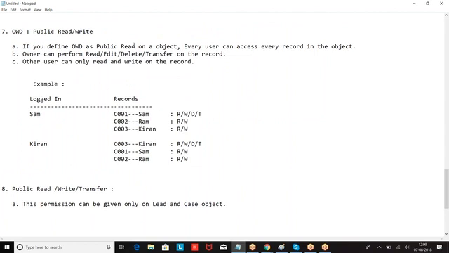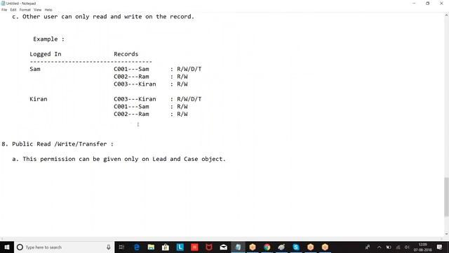Public read write transfer. This option can be given only on lead and case object. If you define OWD as read write transfer, every user can access every record in the object.